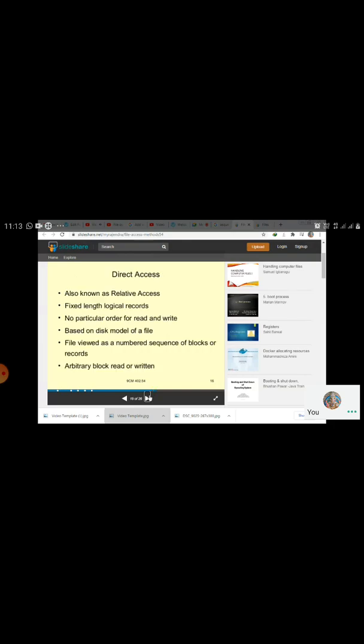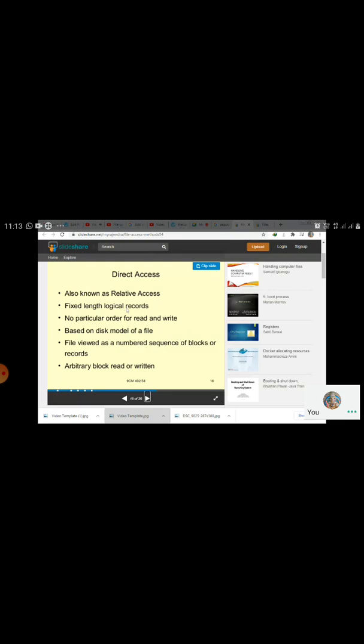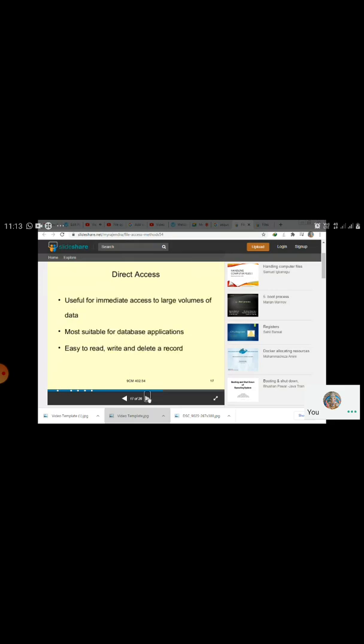Then direct access. The direct access method is also known as relative access. It uses fixed-length logical records, and in this method no particular order for read or write is required. It is based on the disk model of the file. The file is viewed as a numbered sequence of blocks or records, and any arbitrary block can be read or written. Direct access is useful for immediate access to large volumes of data.